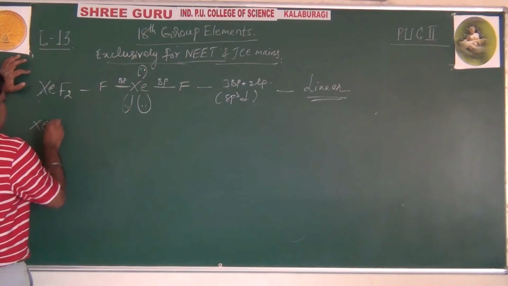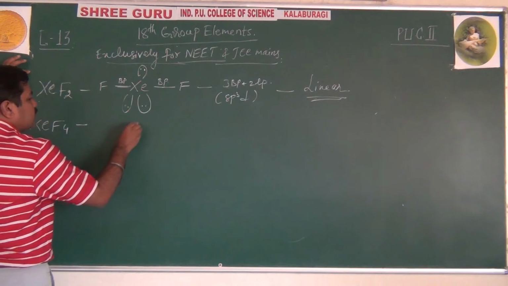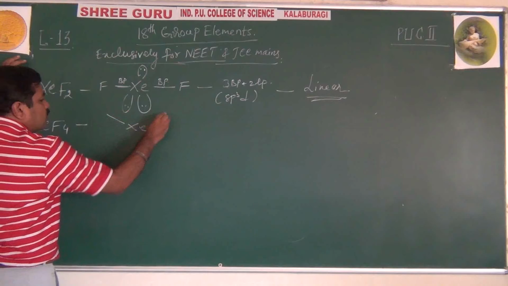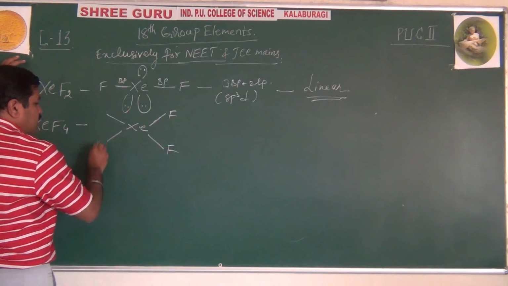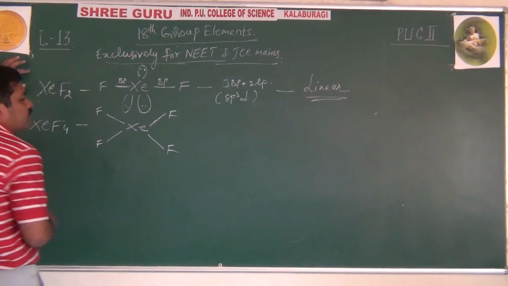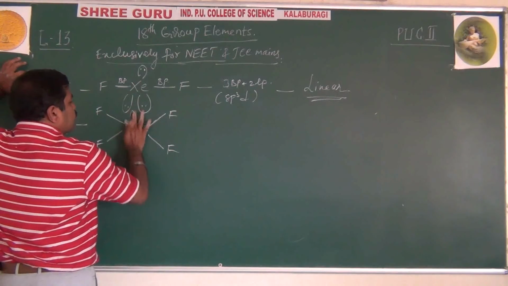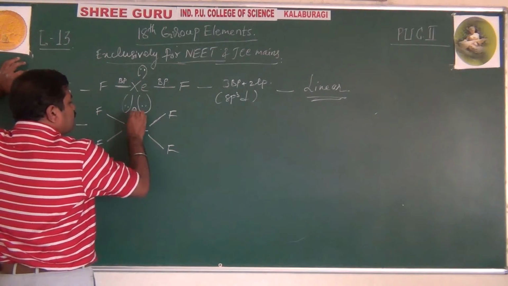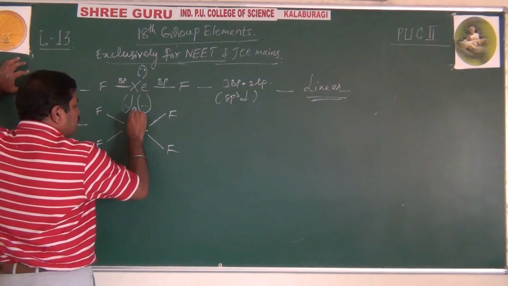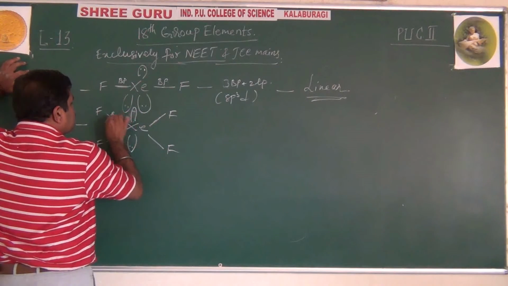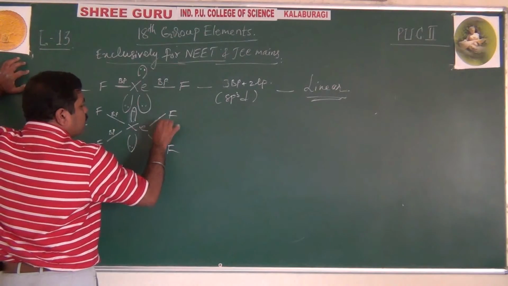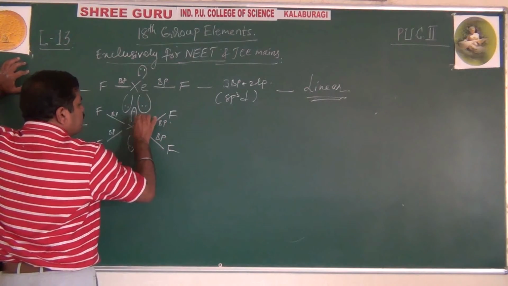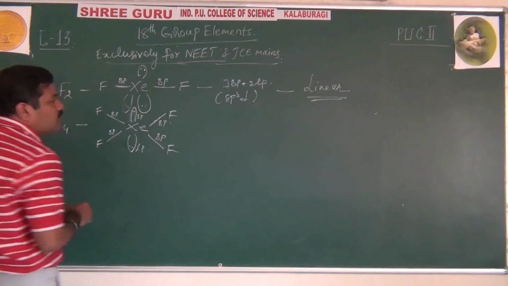Then xenon tetrafluoride. Out of 8 electrons, with xenon 1, 2, 3, 4, 4 bonding pairs, and the remaining 1 here and 1 here are lone pairs.